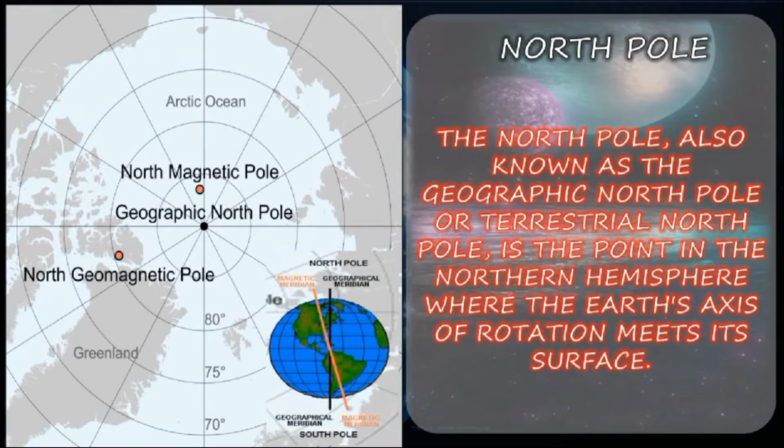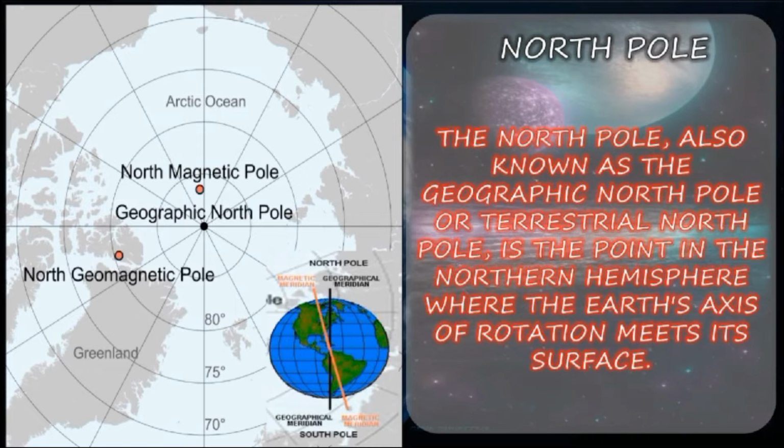The North Pole, also known as the geographic North Pole or the terrestrial North Pole, is the point in the northern hemisphere where the Earth's axis of rotation meets its surface. Overall, the North Pole is located in the Arctic Ocean with water that is almost permanently frozen. So, the North Pole is at the top of the world.